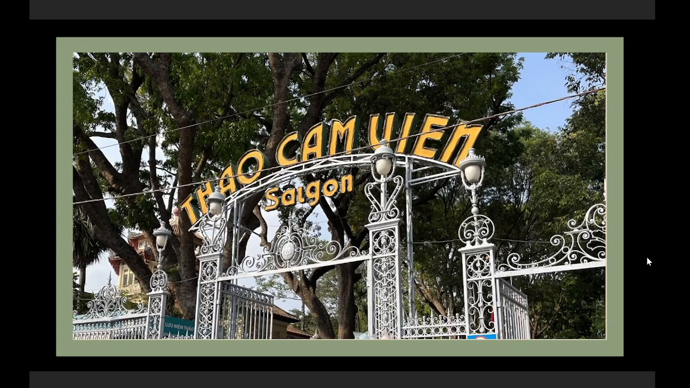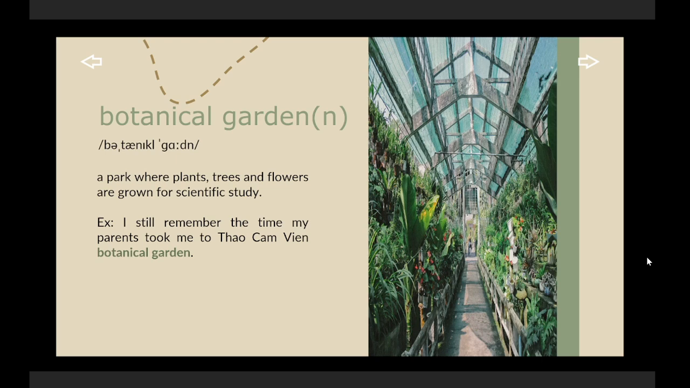Next picture. Look at this. This is in everyone's memory, right? Thảo Cầm Viên. So everyone knows that Thảo Cầm Viên is a zoo, but do you know that it's also a place that keeps a lot of plants? This can also be called a botanical garden. So botanical garden. It is a park where plants, trees, and flowers are grown for scientific study. And we have an example. I still remember the time my parents took me to Thảo Cầm Viên Botanical Garden.